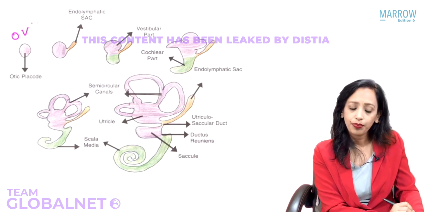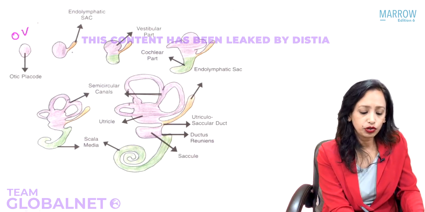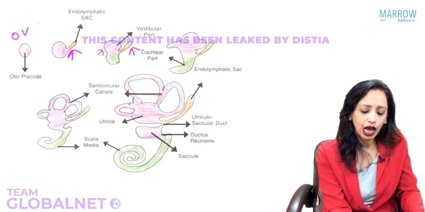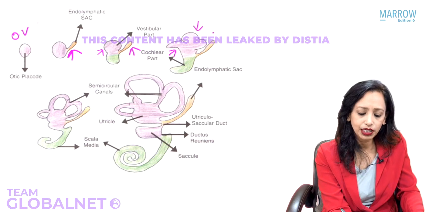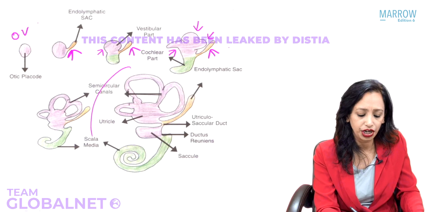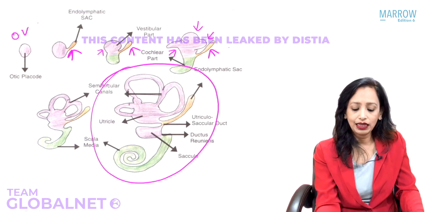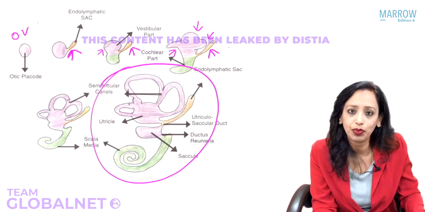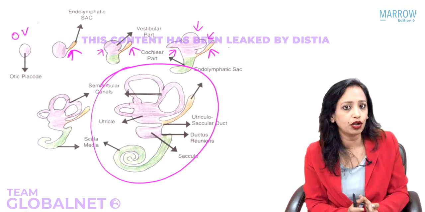So now what will happen? The otic vesicle will give one outpouching, as here. Now it will give two outpouchings. Now it will give three outpouchings, four outpouchings. Ultimately, it will become a shape like this. And this is what we call the membranous labyrinth, the beautiful shape that I was talking about.